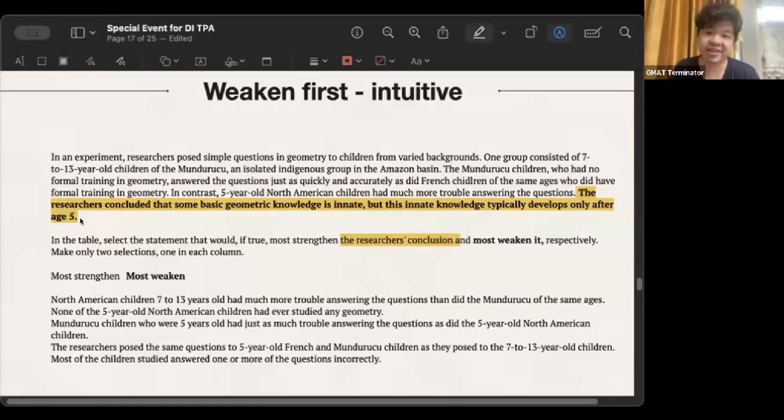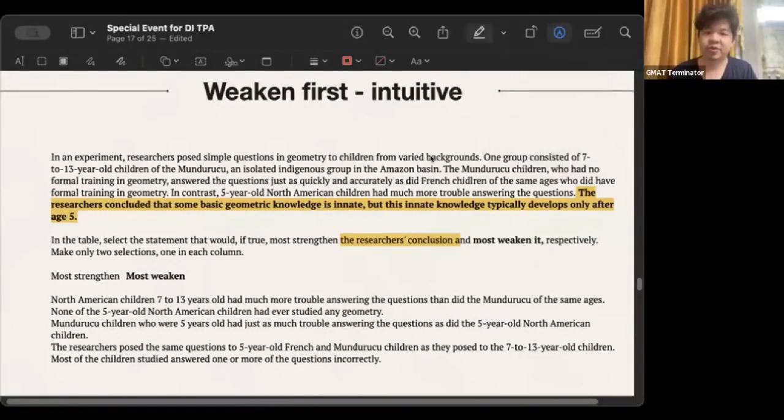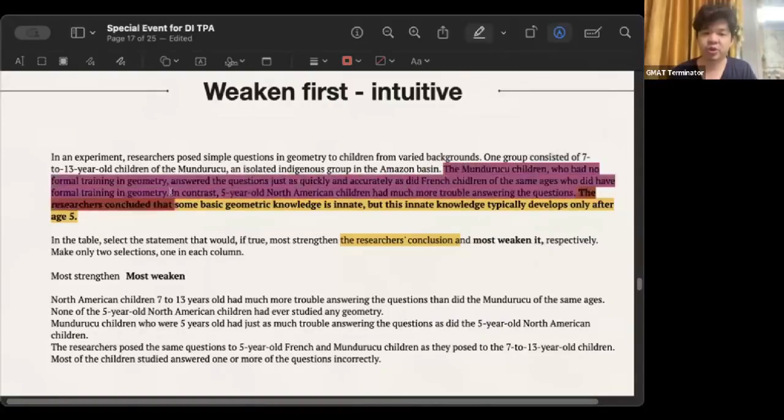The evidence says that it is because you see that these 7-year-olds perform very well, while the 5-year-olds in the United States perform very poorly. Your evidence is this. I let you see the 7-year-olds in France and the 7-year-olds in the Amazon tribe. They all perform very well. Then I let you see the 5-year-olds perform very poorly. The 5-year-olds in the United States perform very poorly. So you conclude that it is related to age, but it is not right.